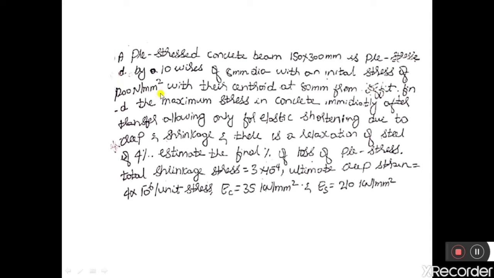So here the question is given that we need to calculate the losses that is induced in a cable. It is a pre-stressed concrete beam of size 150 by 300 mm, and it is pre-stressed with 10 wires and the diameter of each wire is 8 mm. So these wires are subjected to an initial stress of 1200 Newton per mm square.